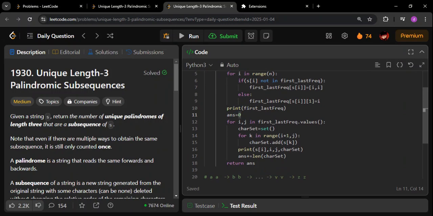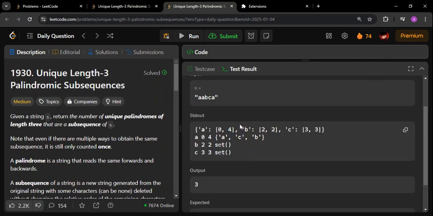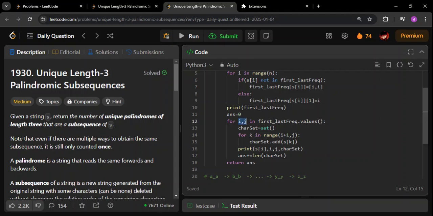Then I am going through all the values. What are the values here? The ones I'm highlighting are the values. As you can see, each value has two parts, the first part and the second part, which I'm going to call i and j. So, for i, j in the values of this particular mapping, I am creating a set here.